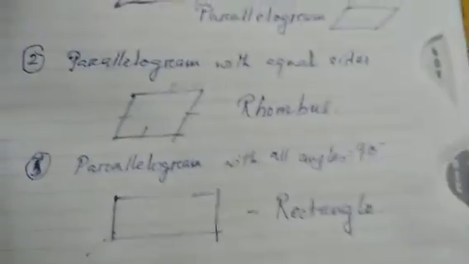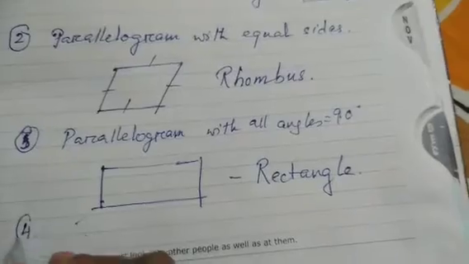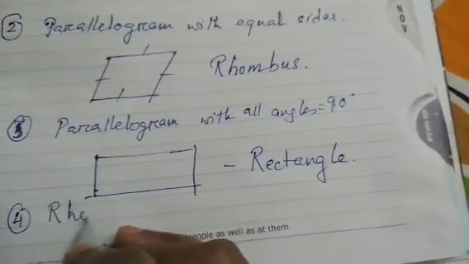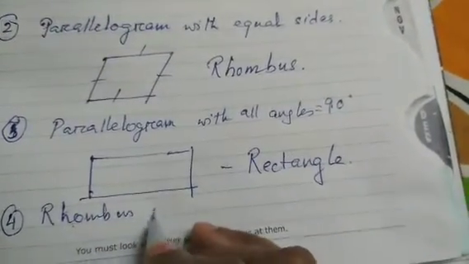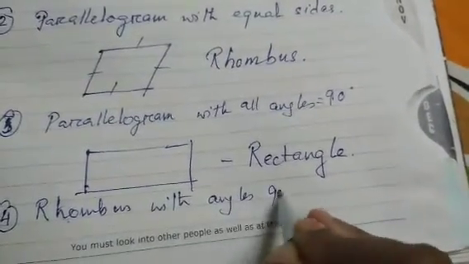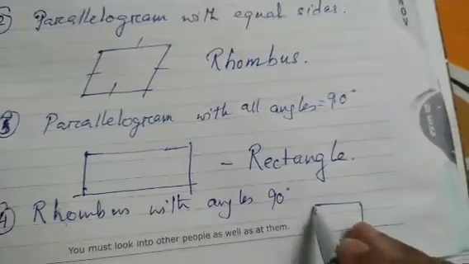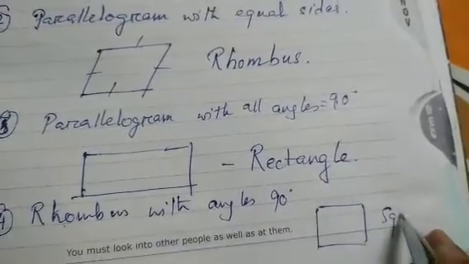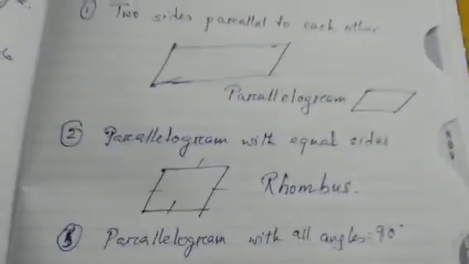This becomes a rectangle. And a rhombus with angles of 90 degrees will become a square. So now you understood?